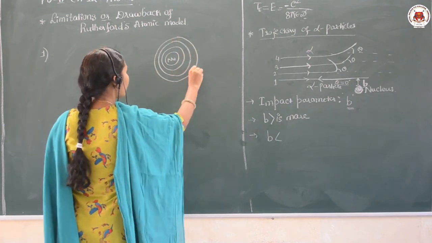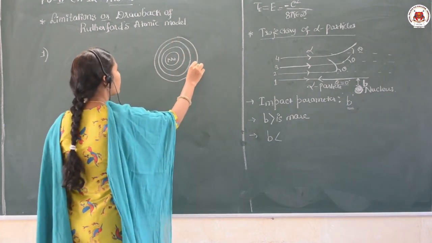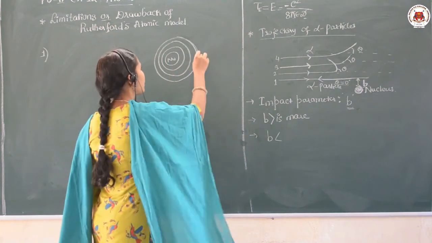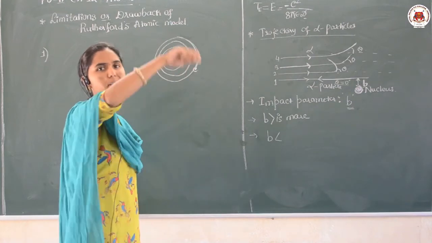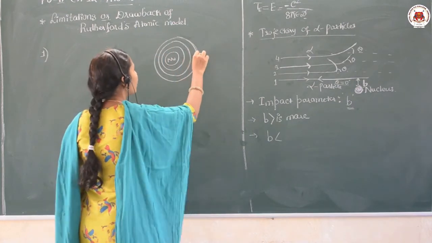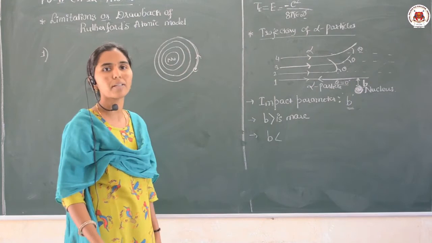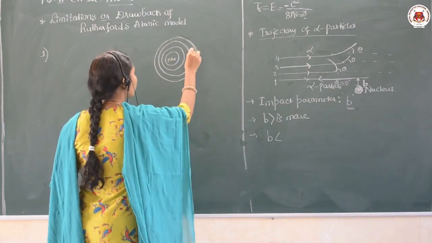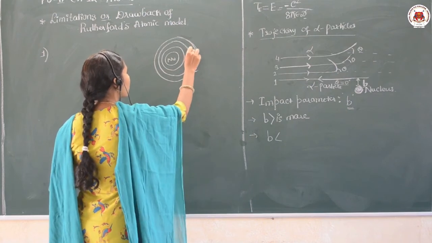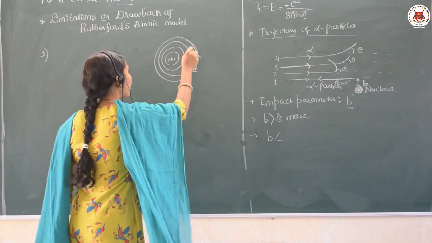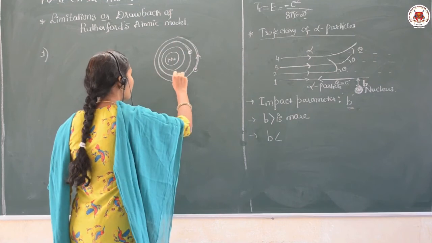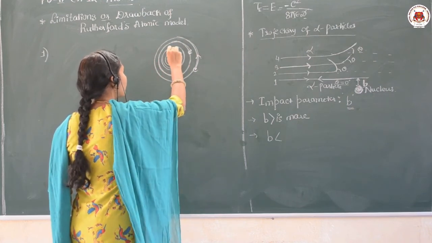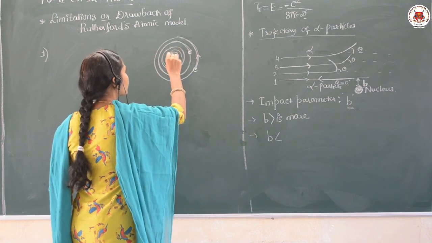As the electron travels in the different orbits, the energy of the electron goes on decreasing. The electron revolves, then comes to another orbit, and like this continuously, its energy goes on decreasing.